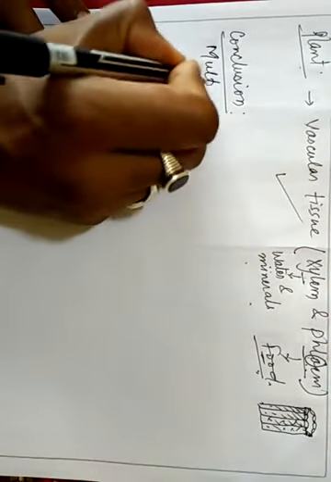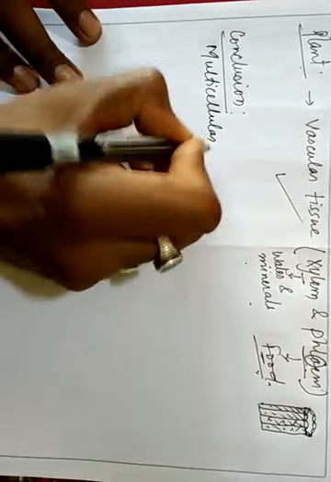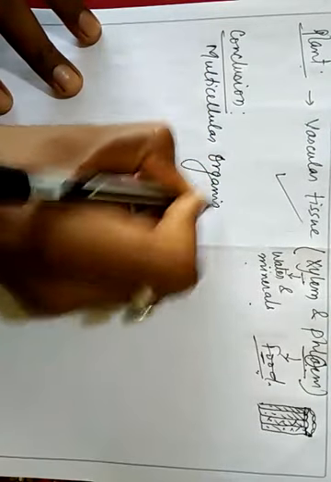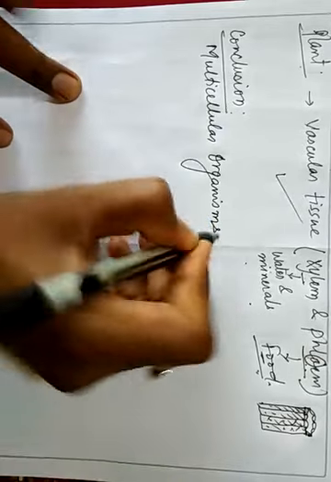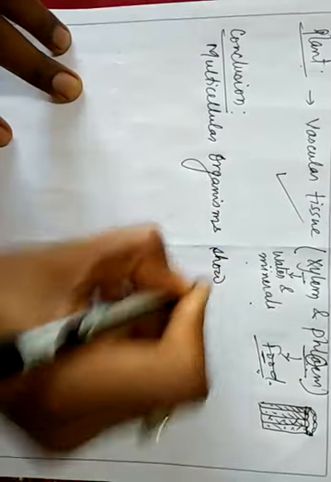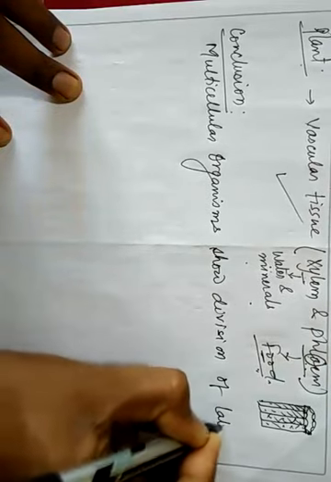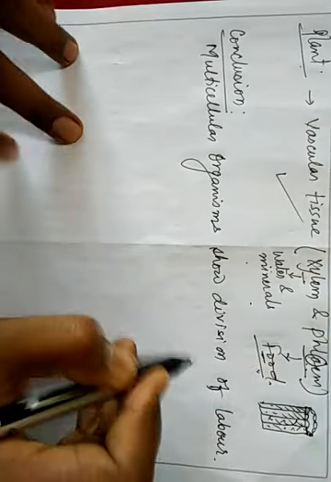We can conclude multicellular organisms show division of labor, isn't it? नहीं, हर एक कार्य के लिए, हर एक एक्टिविटी के लिए we have different types of cells. We multicellular organisms have different types of cells, and they are making tissue, organs and organ system.